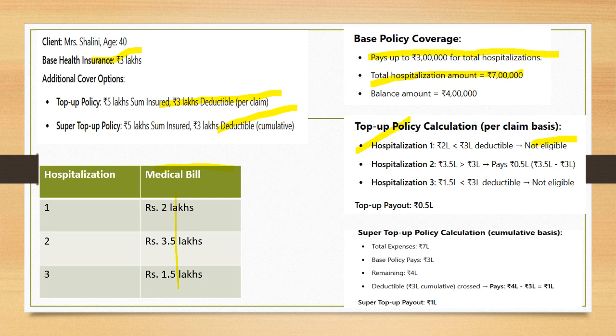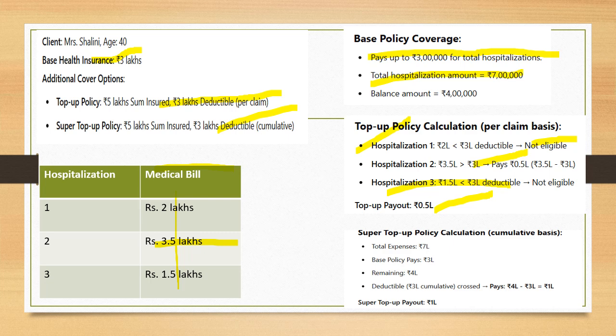There is a hospitalization of 3.5 lakhs. Now this is a bill of 3.5 lakhs, which is more than the deductible of 3 lakhs. So 50,000 will be eligible, right? Only 50,000, but we have to be very clear with the deductible, right? Now the third hospitalization bill is 1.5 lakh, which is again less than 3 lakhs. So nothing is paid, right? So out of the claim of 7 lakhs, 3 lakh was paid from the base, but only 0.5 lakh has been paid from top up. Why?